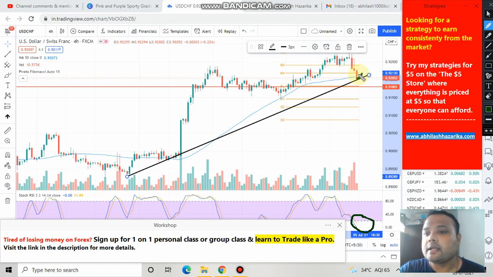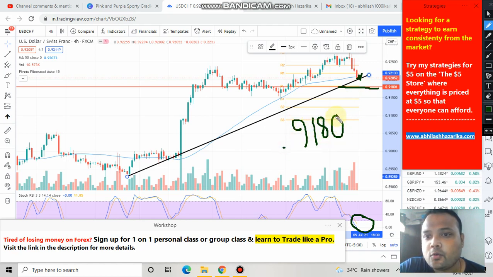On the other hand, if market crosses this trend line, then there is a possibility that market will take support at this level, 0.9180, because we have seen that this level belongs to the weekly chart. Therefore, if market crosses this trend line, then again market will get support and may bounce again. And once market crosses the trend line again, we can easily grab US dollar Swiss franc or click on the buy button.